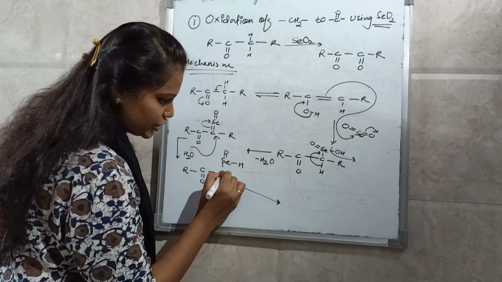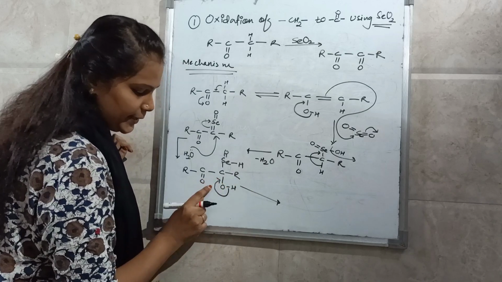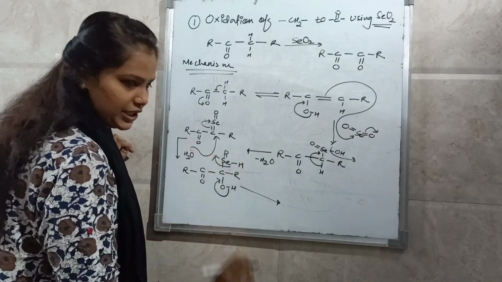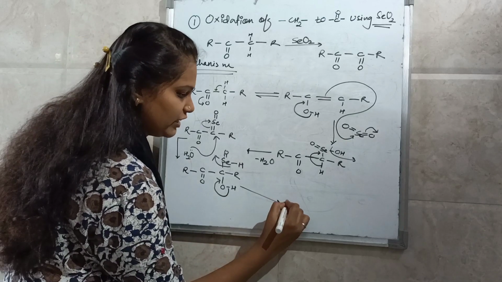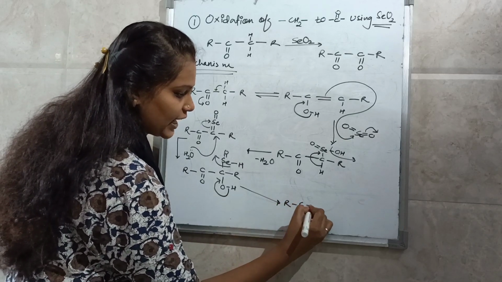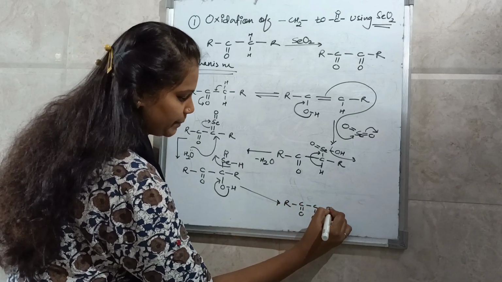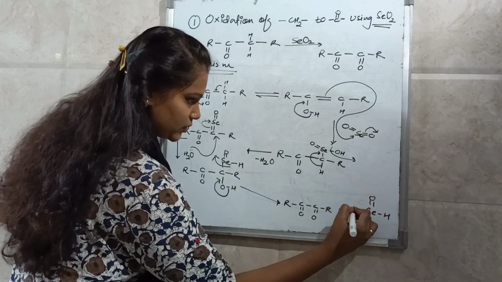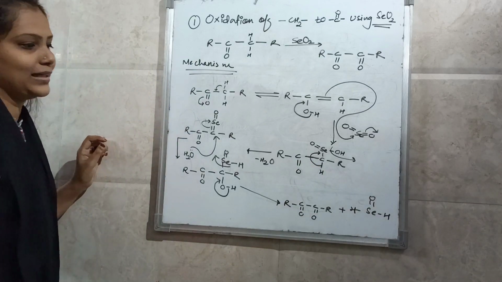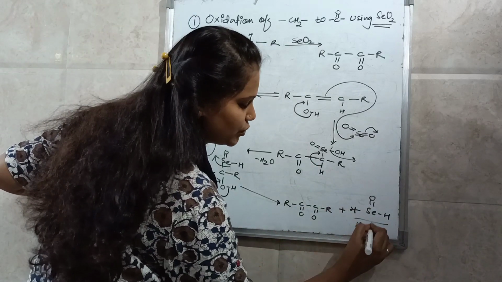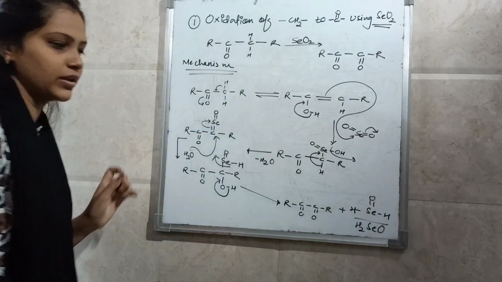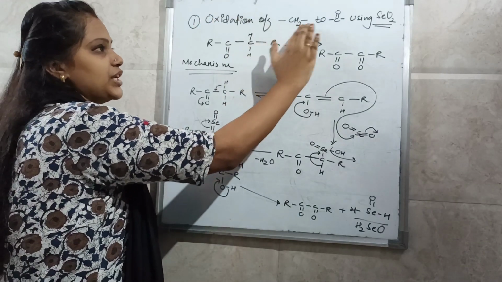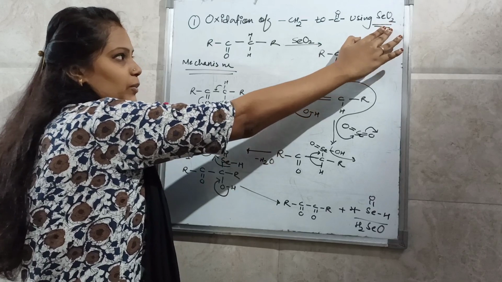Now the next step is this bond will shift here. Okay, valency of carbon increases, this will eliminate it out. So what you will get? You will get the alpha dicarbonyl compound over here plus selenium, that is nothing but H2SeO, hydrogen selenium oxide. So that is the oxidation of CH2 to carbonyl using selenium dioxide.